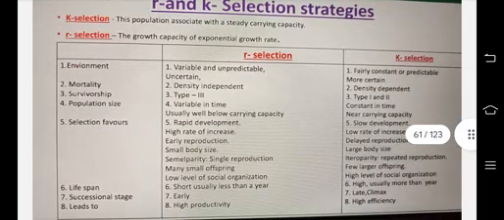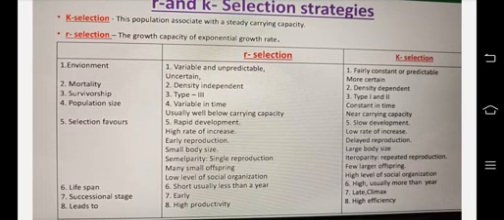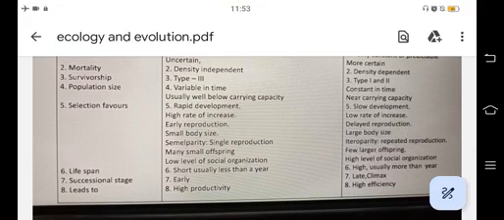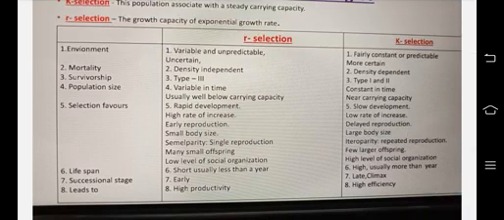r and K selection strategies. K selection: this population is associated with a steady carrying capacity. r selection: the growth capacity is an exponential growth rate. You can see r selection and K selection, this table is very, very important. Kindly pay attention to this and learn this. Environment: variable and unpredictable, uncertain in case of r selection.